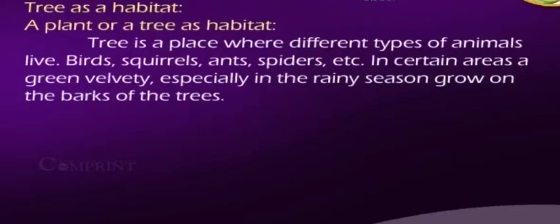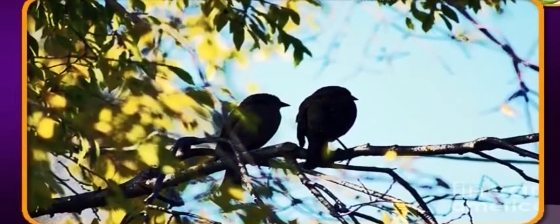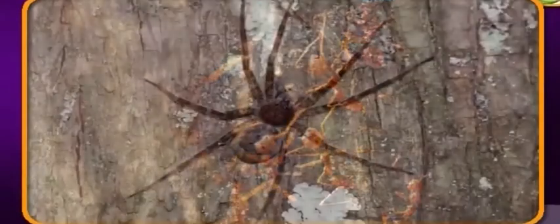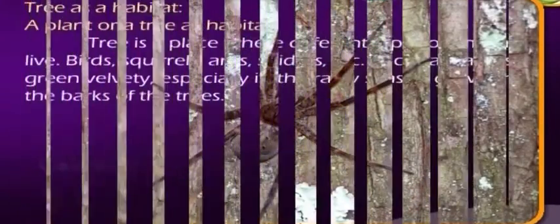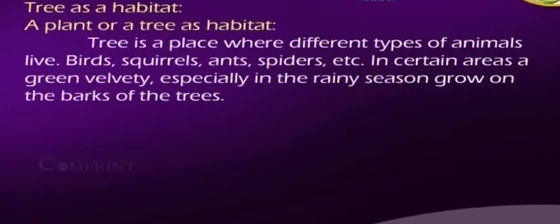Tree as a habitat. A plant or a tree is a habitat. A tree is a place where different types of animals live: birds, squirrels, ants, spiders, etc. In certain areas, especially in the rainy season, green velvety moss grows on the bark of trees.